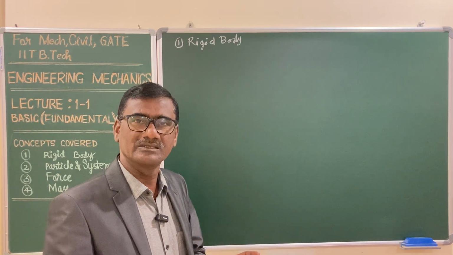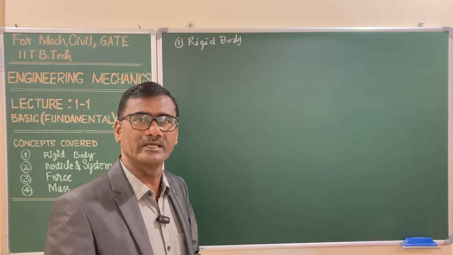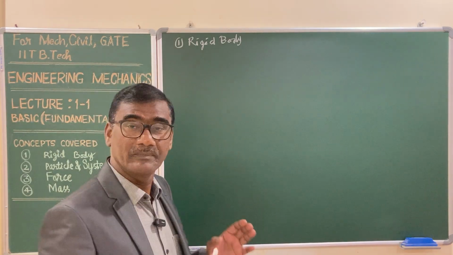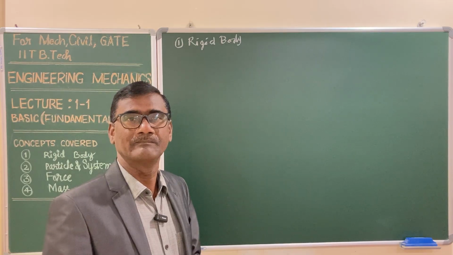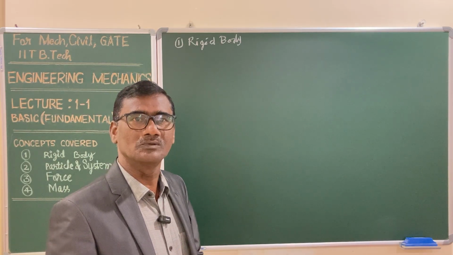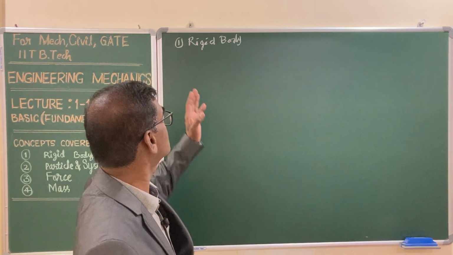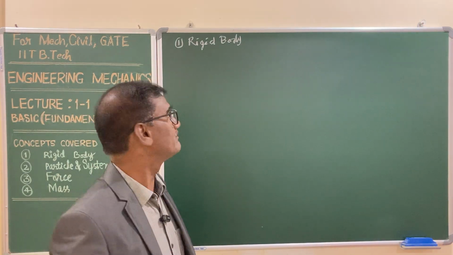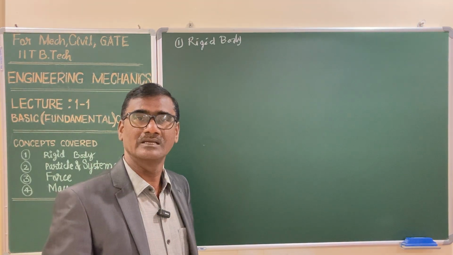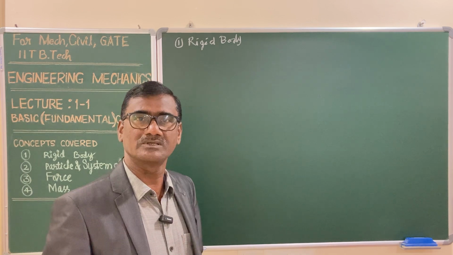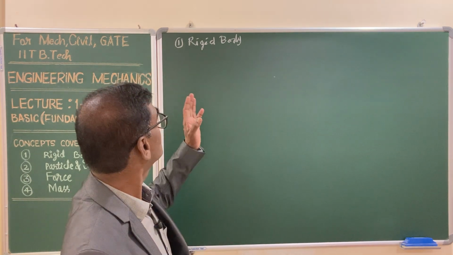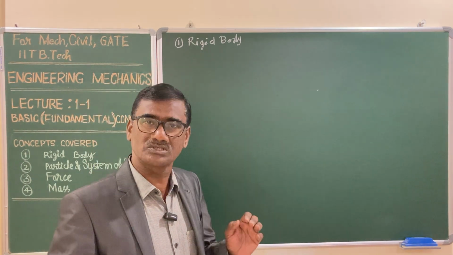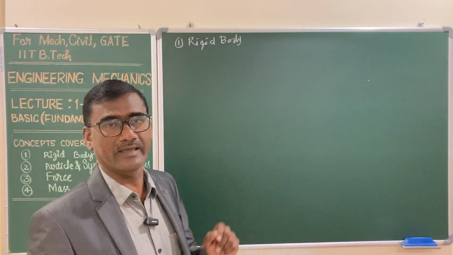That means there is a change in dimensions, shape and size of the body. So, if the body is able to retain its shape and size, that body is called a rigid body. And this is exactly the idealization or assumption in engineering mechanics. That is the reason engineering mechanics is also known as rigid body mechanics.